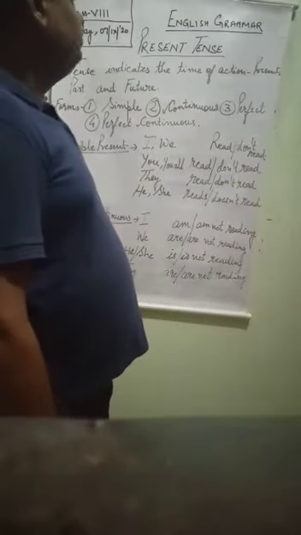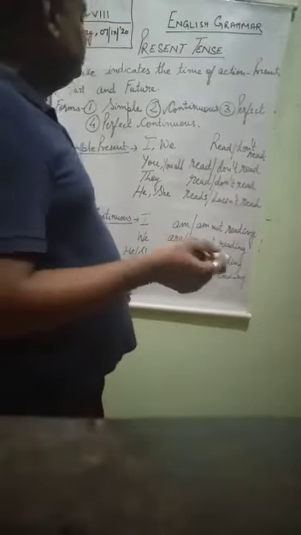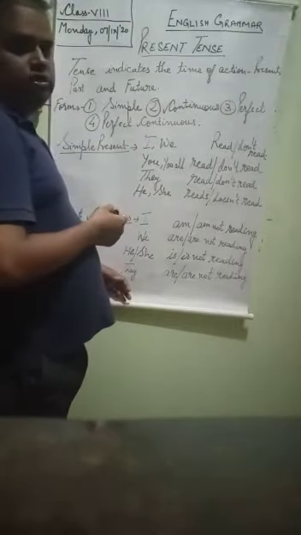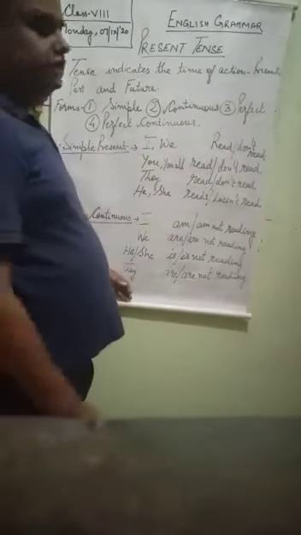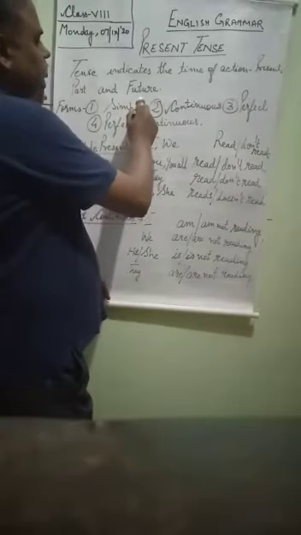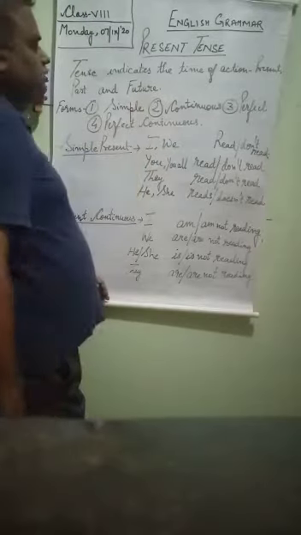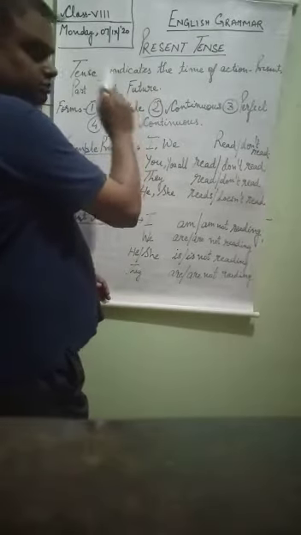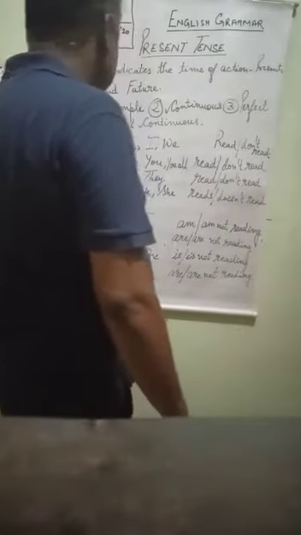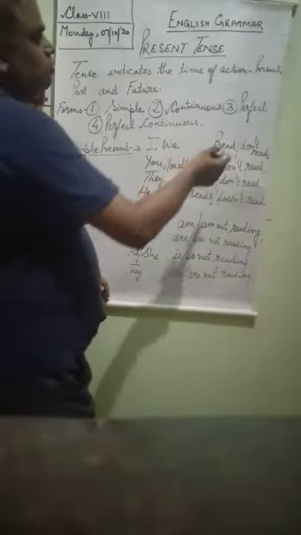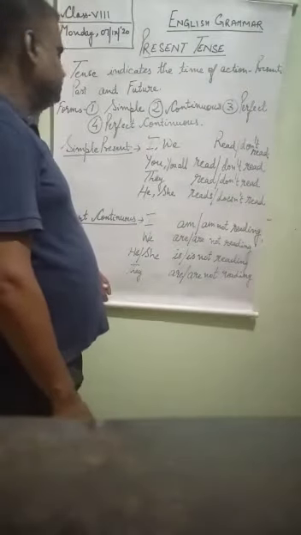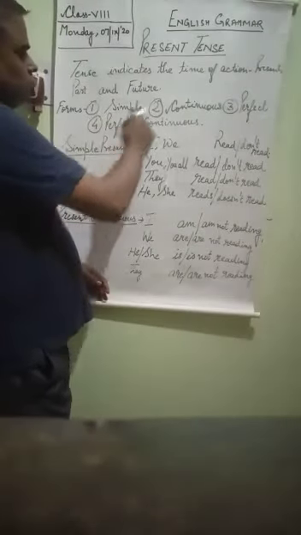So in present tense we will study about simple, continuous, perfect and perfect continuous in this chapter. Today I am covering these two forms: simple present and present continuous. These two forms I have covered in today's topic. Now in the next video we will study about perfect and perfect continuous of present tense. So first of all, these two topics I have to cover.